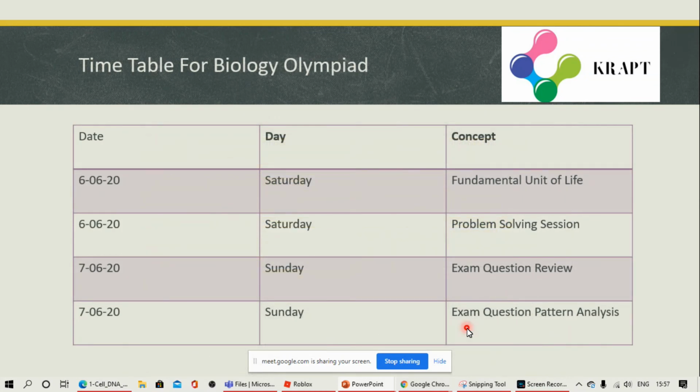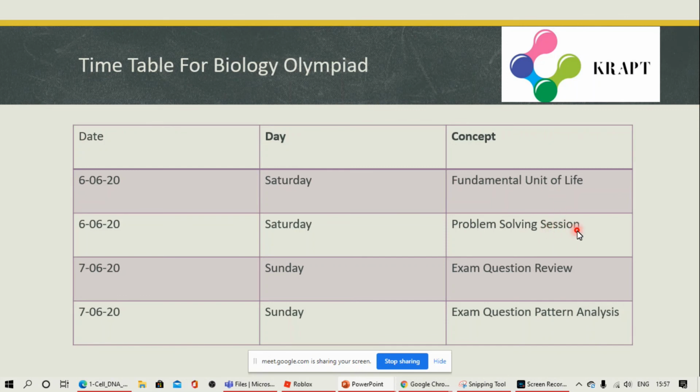Timetable for Biology Olympiad. We informed you yesterday that we are starting the Olympiad series on the channel and also on the Google Classroom. Next week we will be covering only the fundamental unit of life, the same chapter, cell, in a more elaborate way.